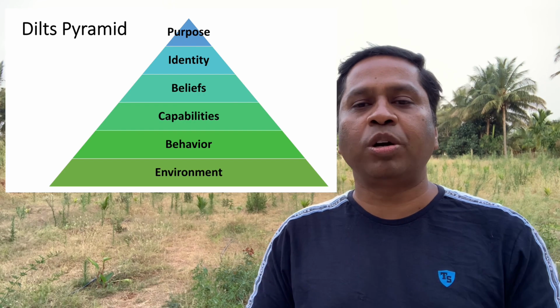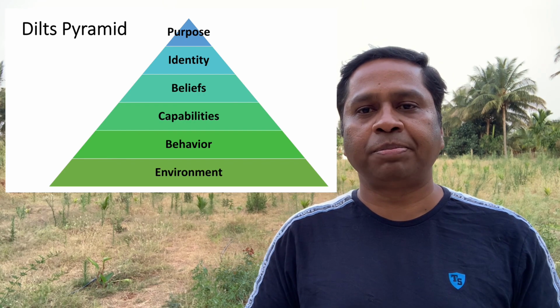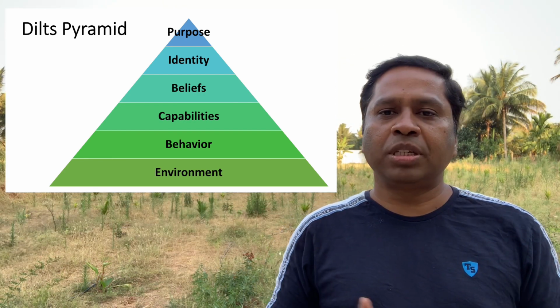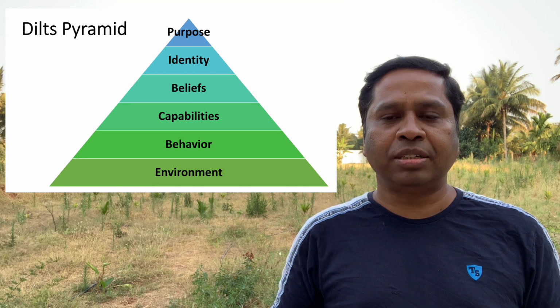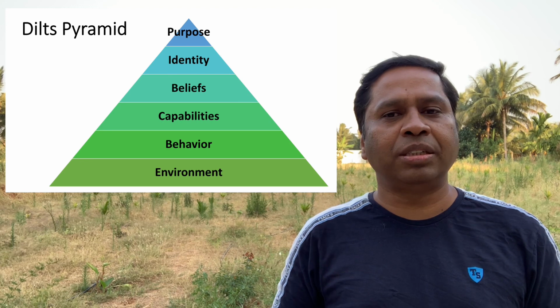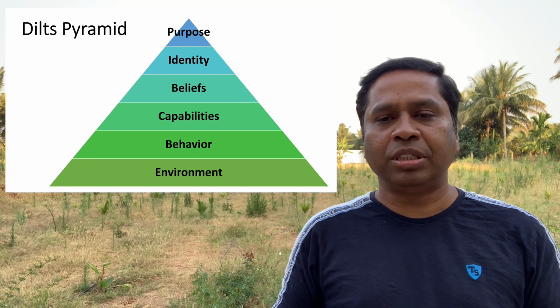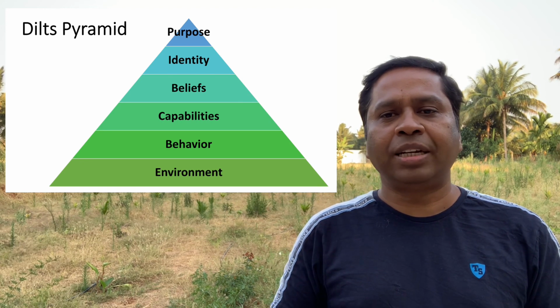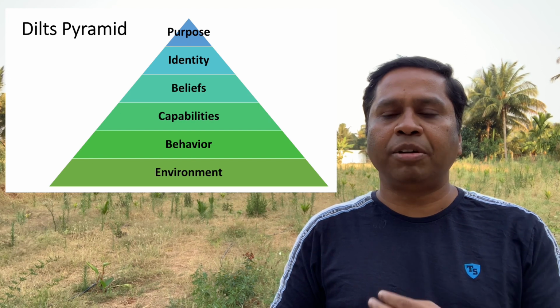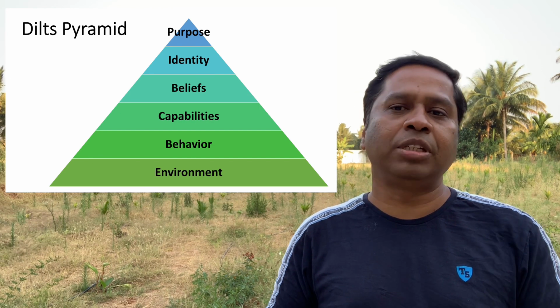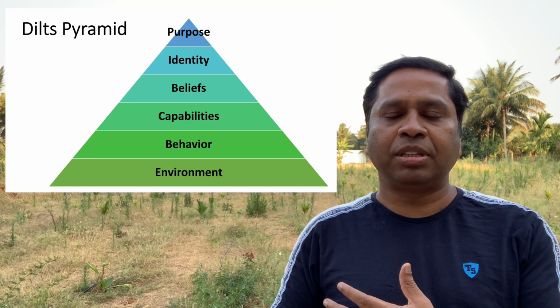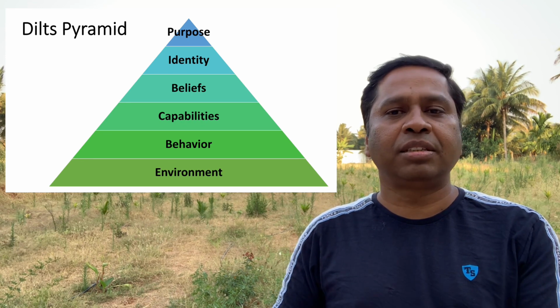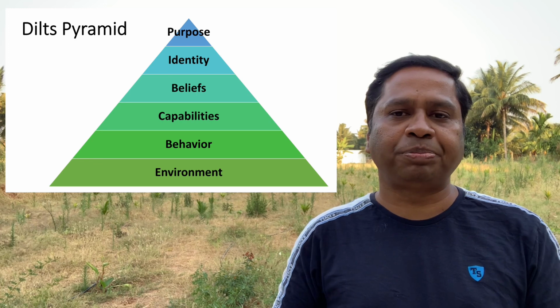Above capabilities, what we have is beliefs. What are beliefs? Beliefs can be anything. It can be about God, religion, about our society, about our culture, about ourselves, about a situation, about another person. It can be about anything. But our beliefs are affecting all the levels below. If you change our beliefs, then we can see changes in all the levels below.